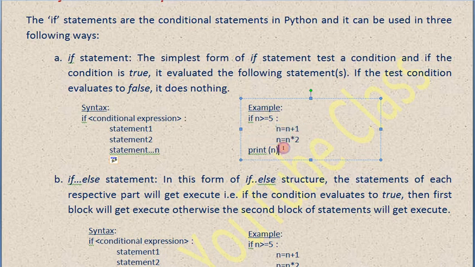So you will say, sir, print is there, so what is the print written for? If n is greater than 5, then these two statements will get executed, thereafter this print statement will be executed. It means it will print the value of n. Now let's see, if the value of n is not more than 5, in that case it will simply print the value of n. It means whatever the previous value n had will be printed here, and these two lines won't get executed.